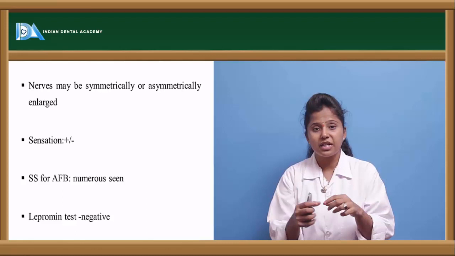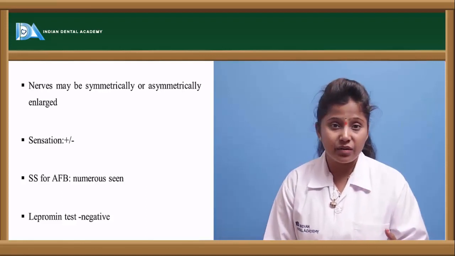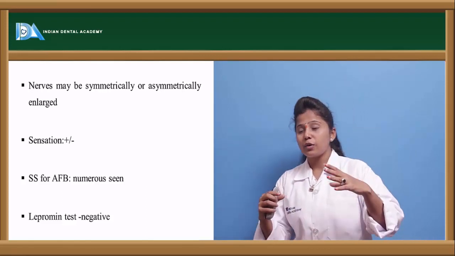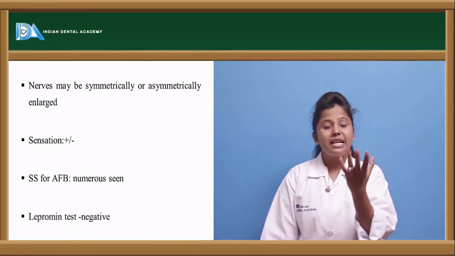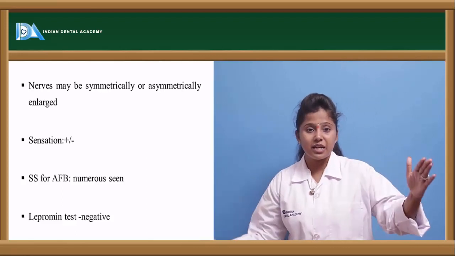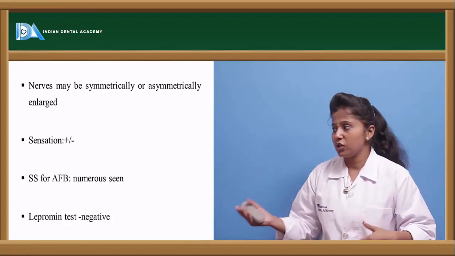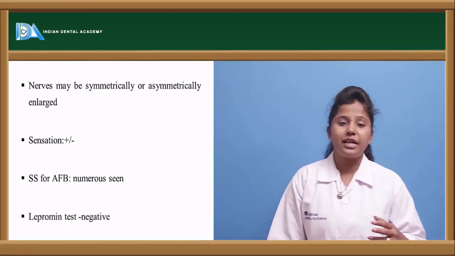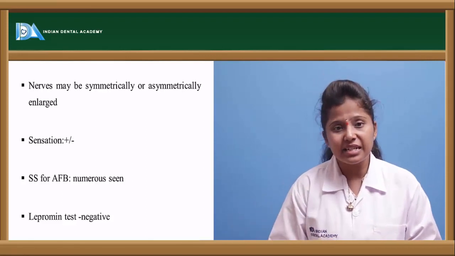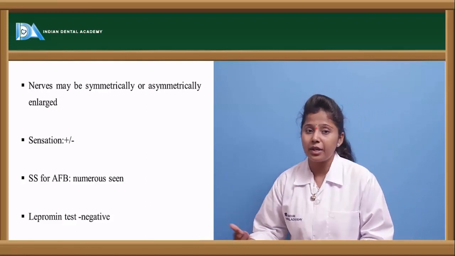As this invades mainly the peripheral nervous system, the nerves which are enlarged may enlarge symmetrically, in the sense they may enlarge on both sides equally, or they may enlarge asymmetrically also. And regarding sensation in borderline lepromatous leprosy, the person may feel sensation, or he may not.